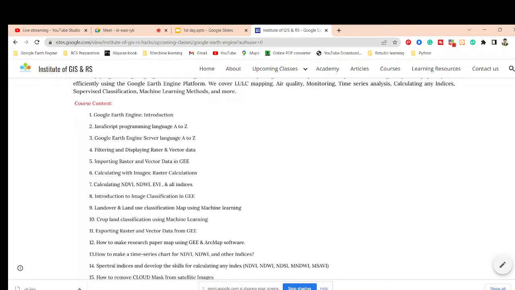Suppose you have your own high resolution satellite imagery, or you can also buy some high resolution satellite imagery. Now you want to use this satellite image in the Google Earth Engine platform. You can easily import this type of satellite imagery into the Google Earth Engine platform and easily work with it.